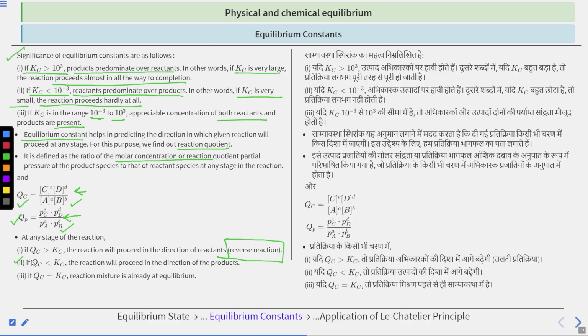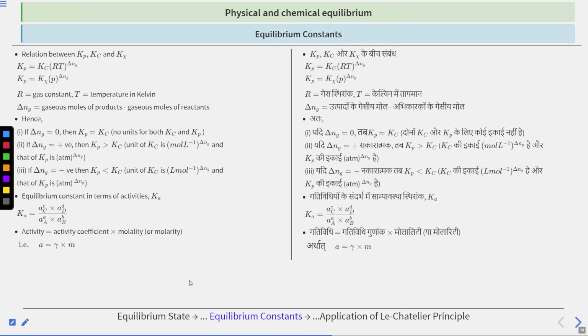Second case is that if the reaction quotient is less than the equilibrium constant, then the reaction will proceed in the direction of products, or the forward reaction will follow. And third case is that they both become equal to each other, then the reaction mixture is already at equilibrium. That means our reaction is not proceeding in any direction, but we are at equilibrium, right?